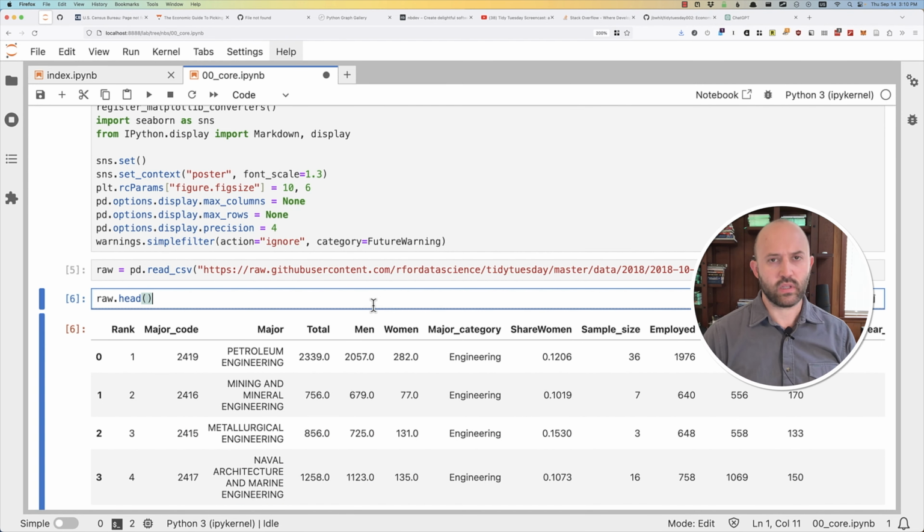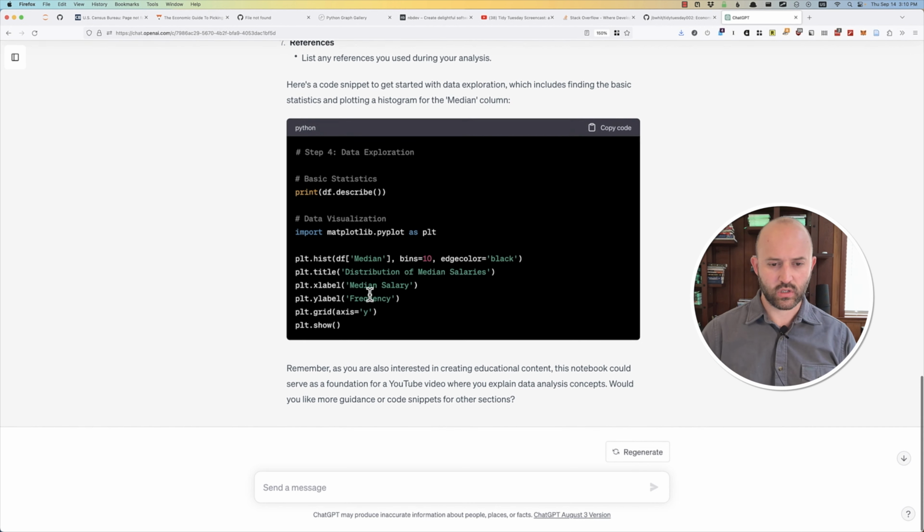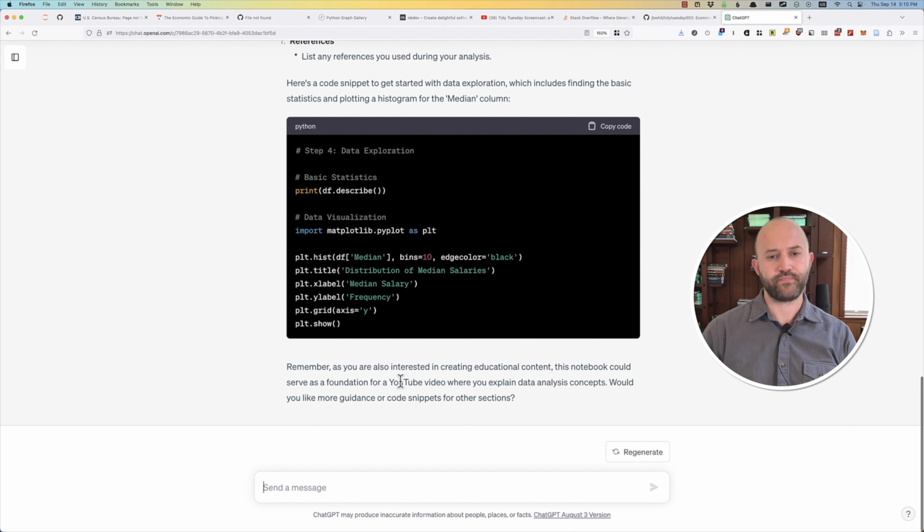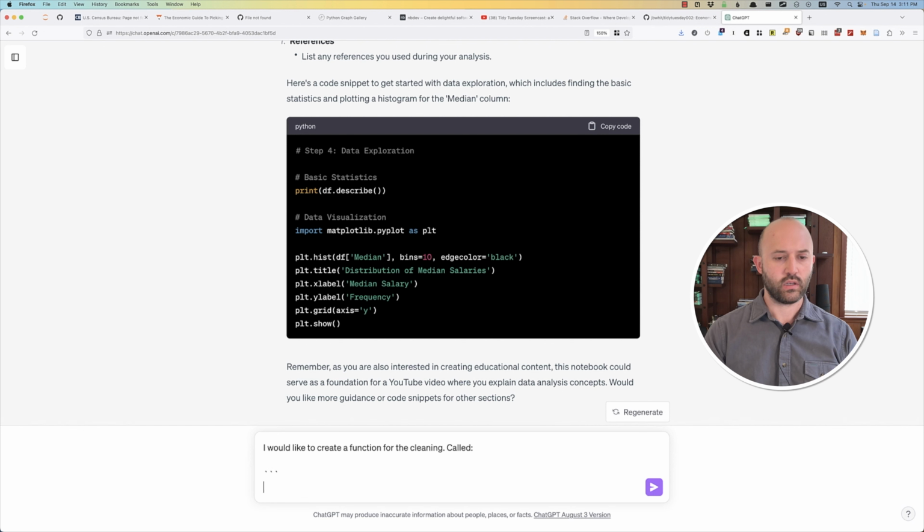So let me force it to do something else a little bit more. So we have 18 minutes left. I would like to create a function for the cleaning called, let's see here, def raw_to_clean.